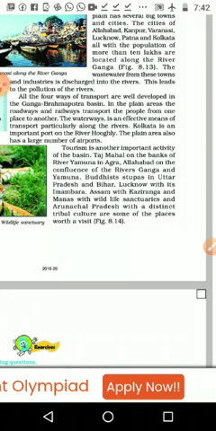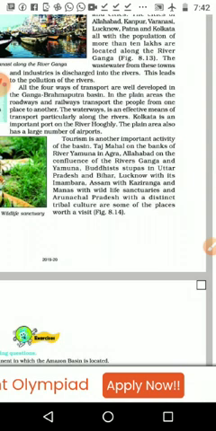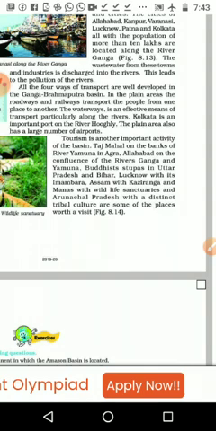So all 5 types of transportation are developed in that area. Then in the plain areas, the roadways and railways transport people from one place to another. The waterways are an effective means of transport, particularly along the river. For what purpose? Especially for industrial purposes, because iron ore and coal, transporting through railway or plane, is very costly, so they depend on waterways.